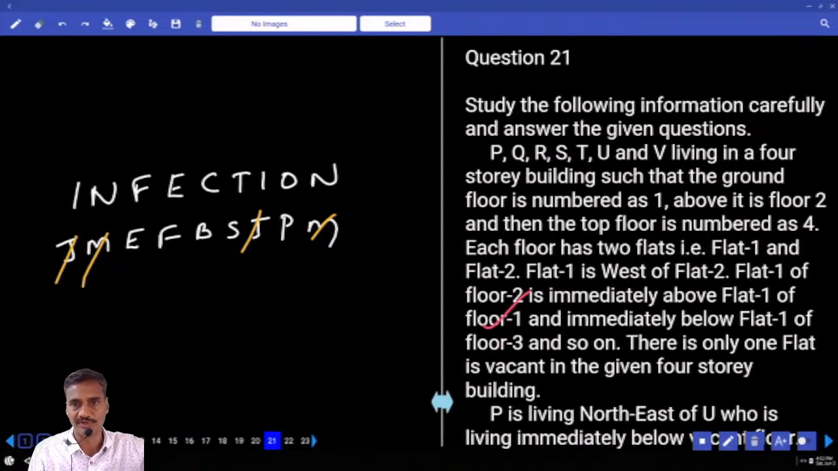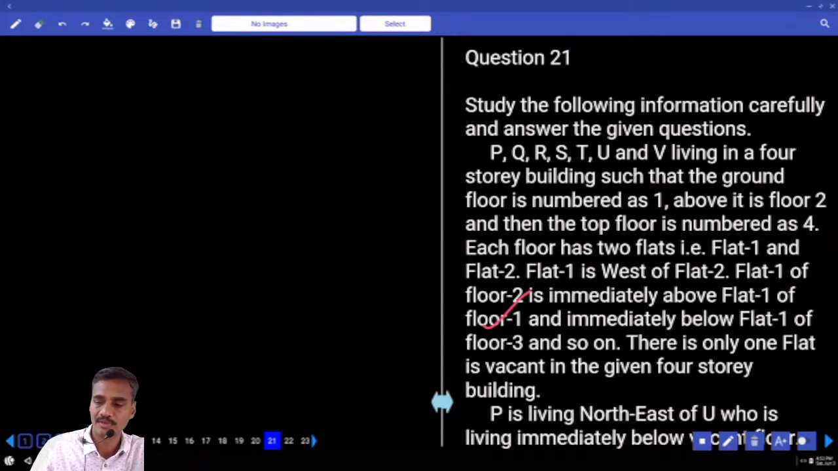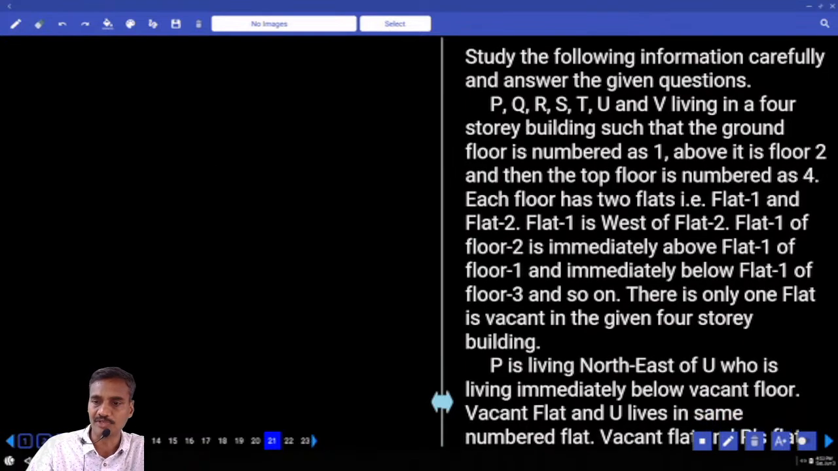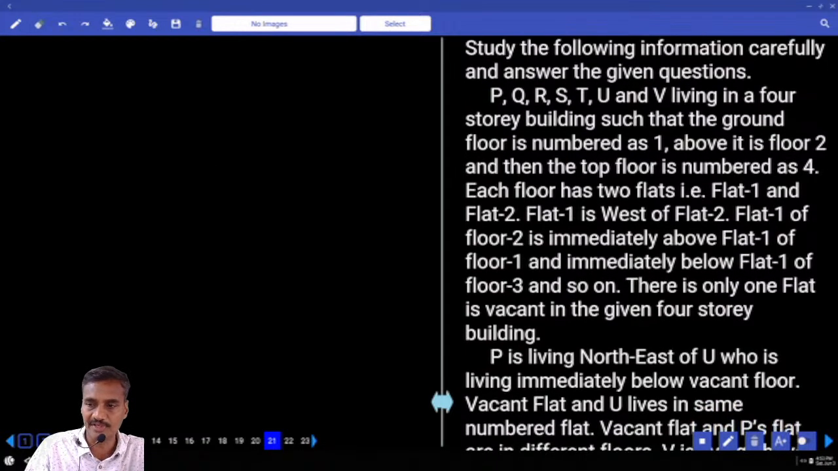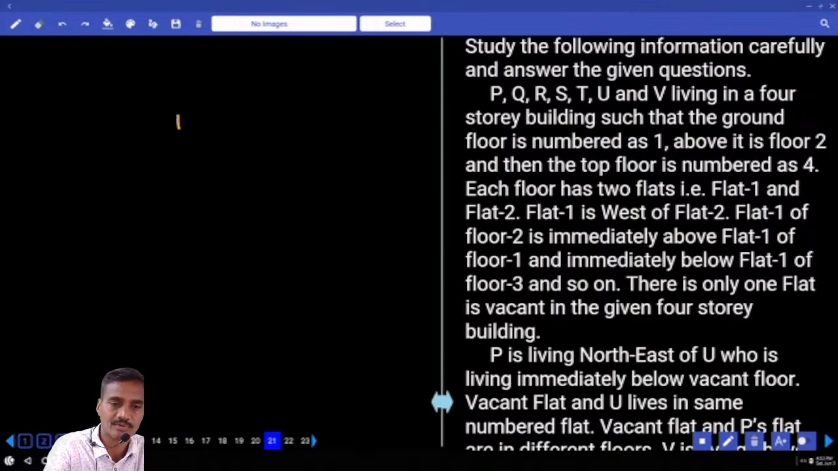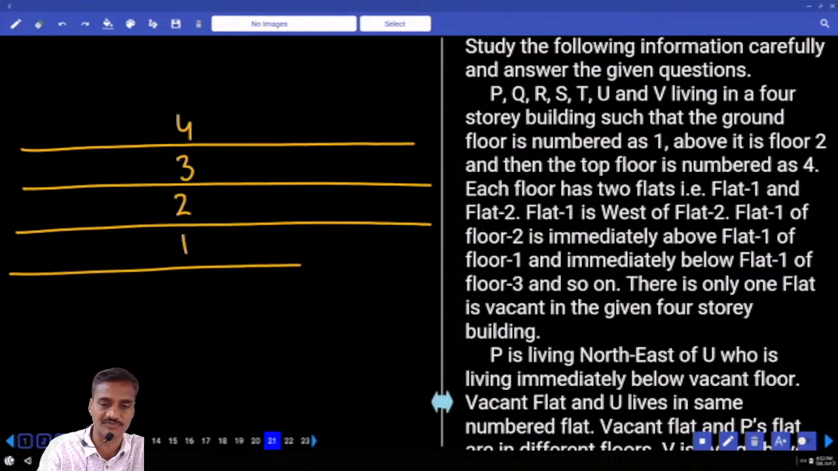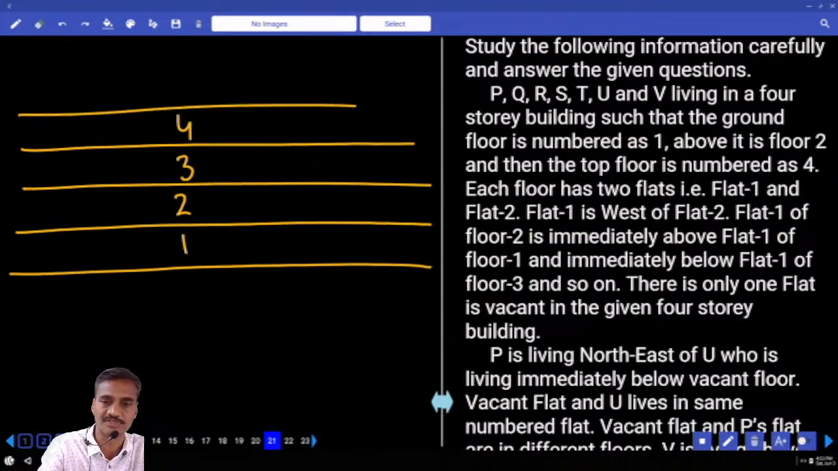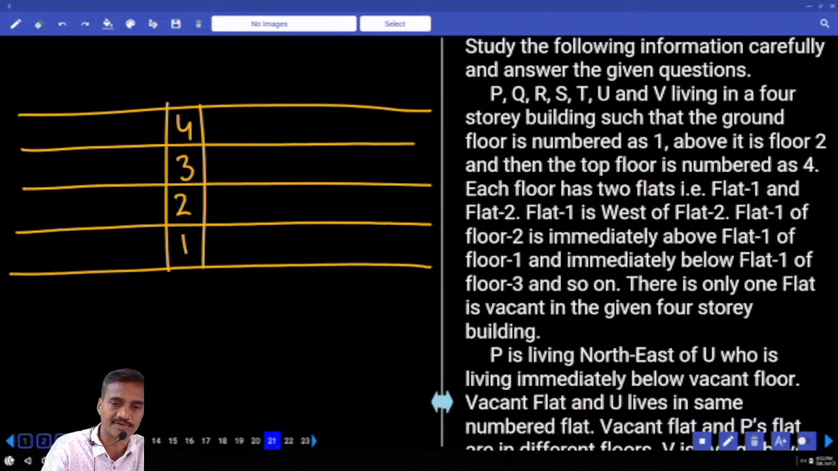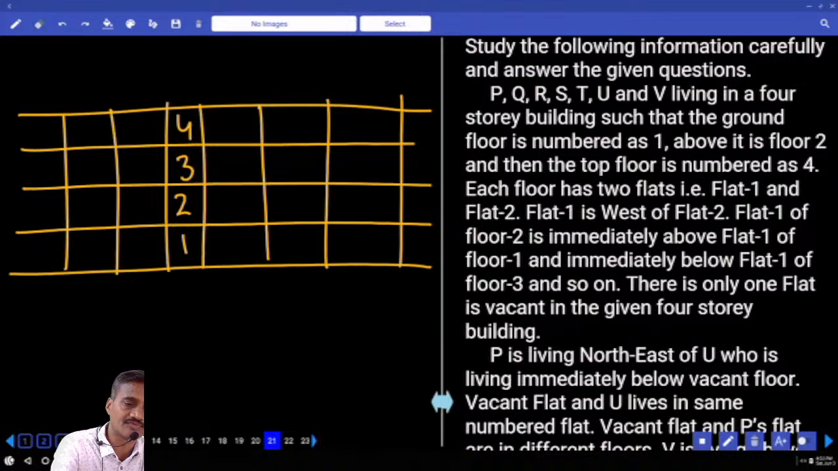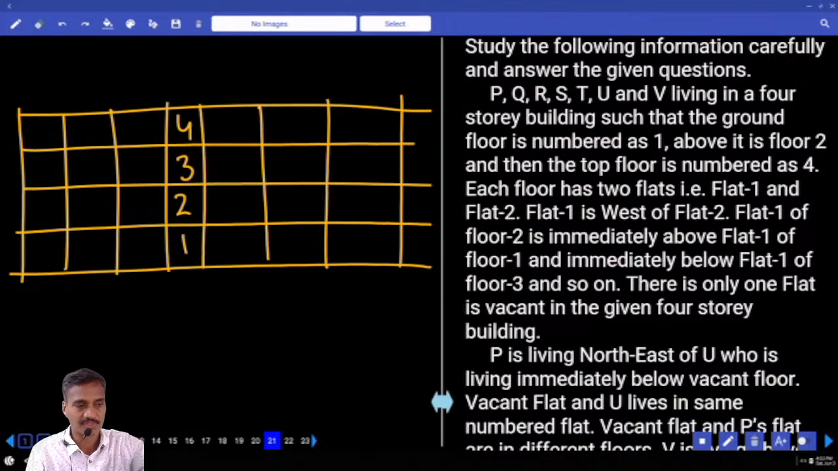Then 21 onwards. 21 to 24 is based on floors. P, Q, R, S, T, U, V living in a 4-story building. Floors 4, 3, 2, 1. Now how many floors do we have? 4 floors. And each floor has how many flats? 3 flats. Now in each flat there is exactly 1 person. And one of the flats is a vacant flat, isn't it?